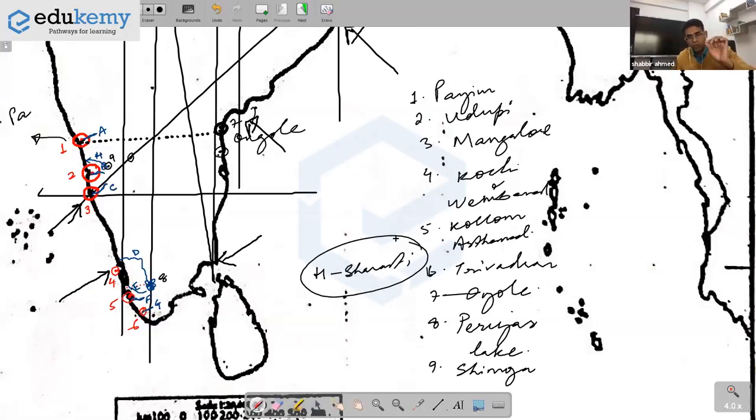Let's see, what is the source? Sharavati is a west flowing river. It is a small river from the highlands of Karnataka. The source of Sharavati is near Shimoga. It drains into the west coast, north of river Sita. Can you write this?